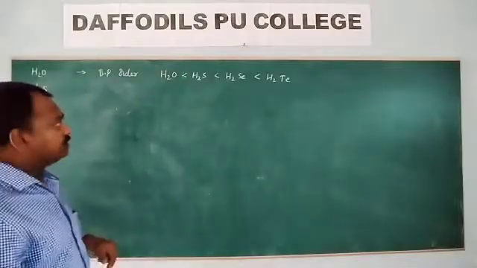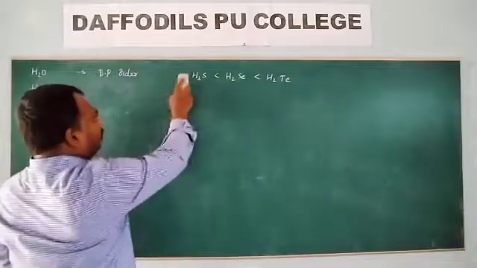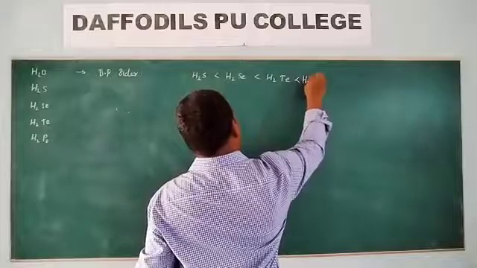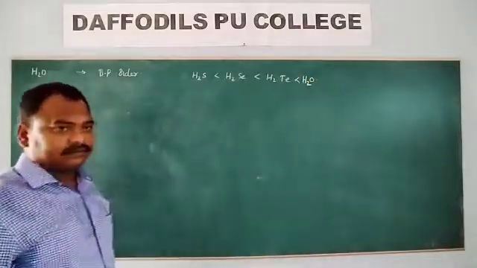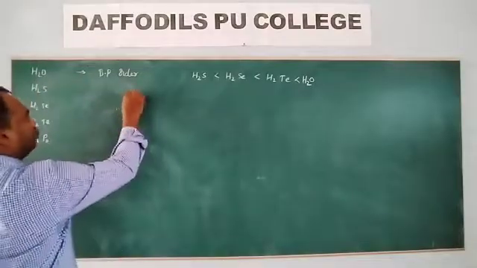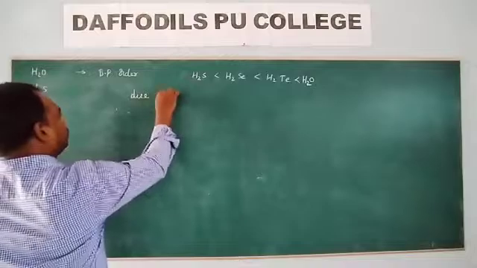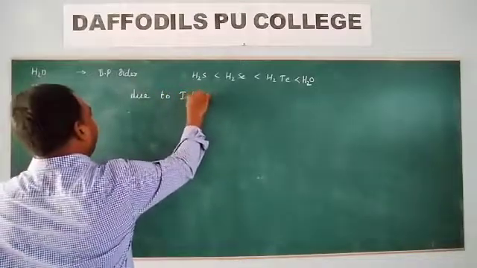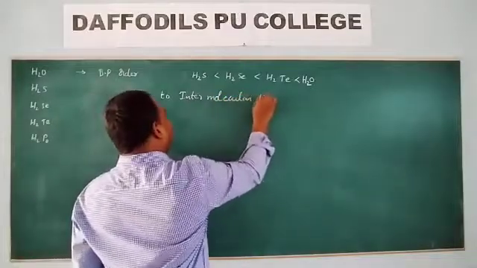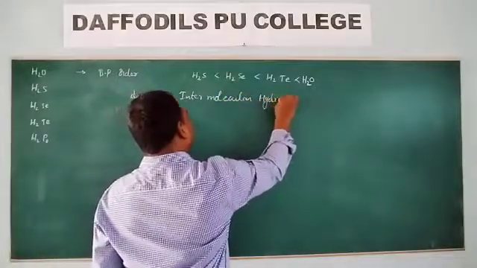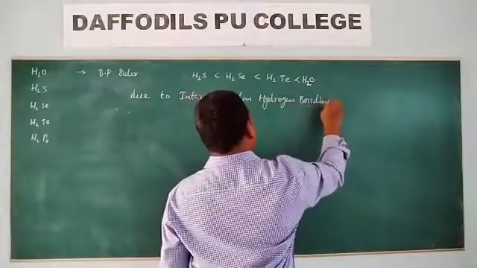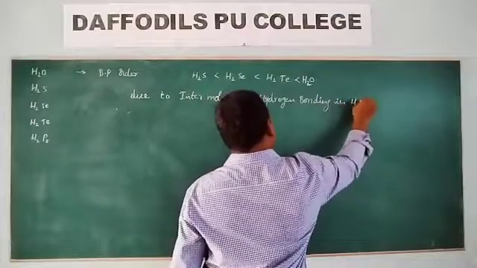But in the real case, the highest boiling point hydride is water. What is the reason for that?